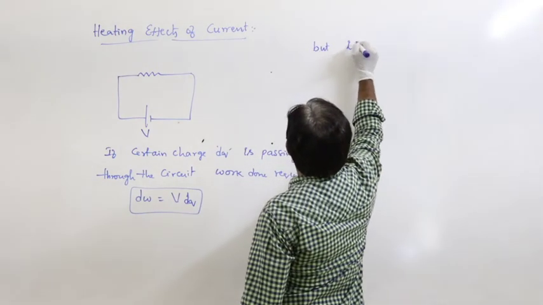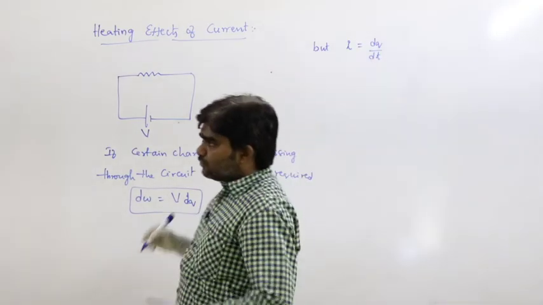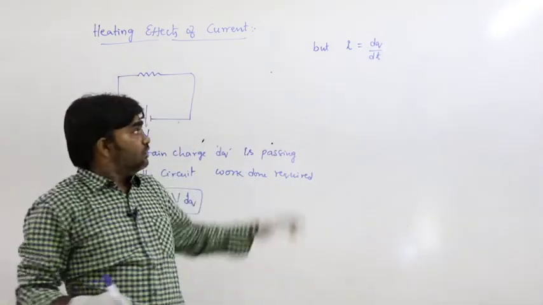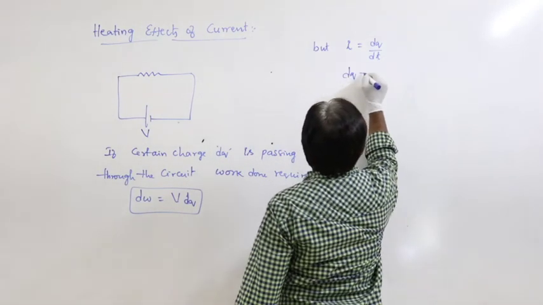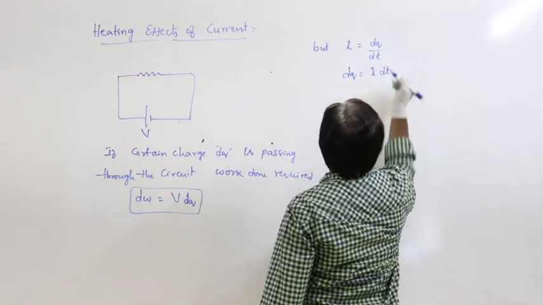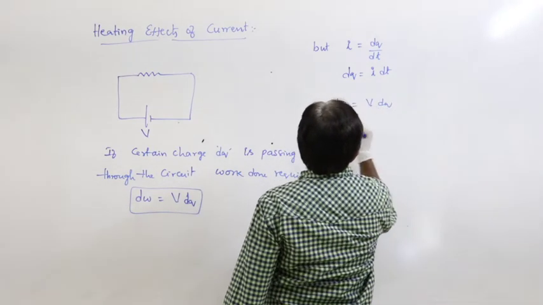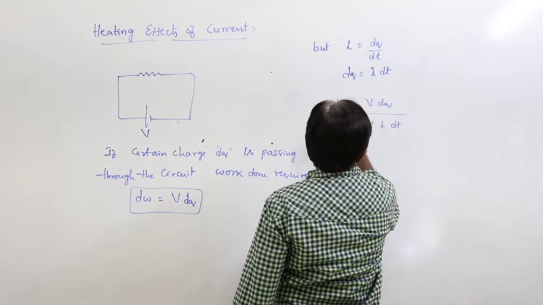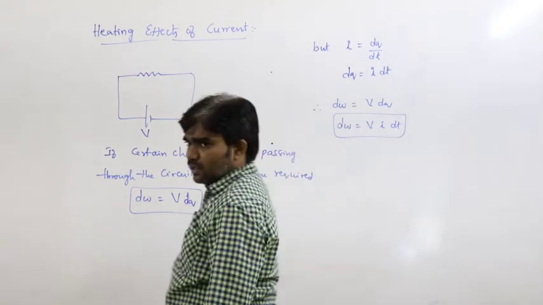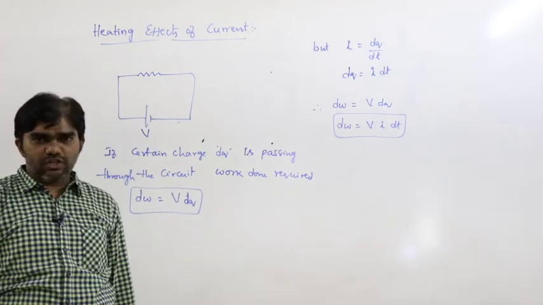But we know that due to the flow of charge, current must be generated. The flow of charge is nothing but the current developed, so dq is equal to I dt. Therefore dW is equal to V dq, so from this dW is equal to V I dt. This is the small amount of work done required to drive the small amount of charge.